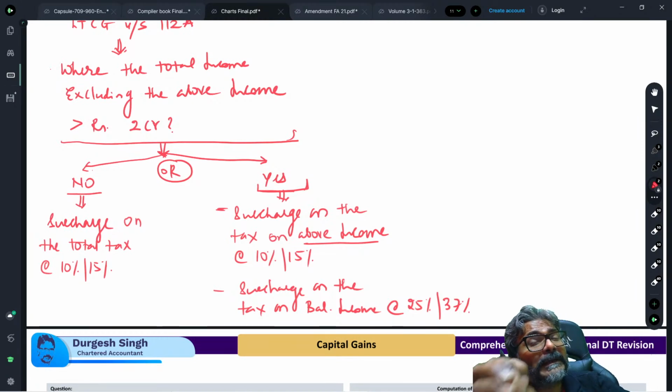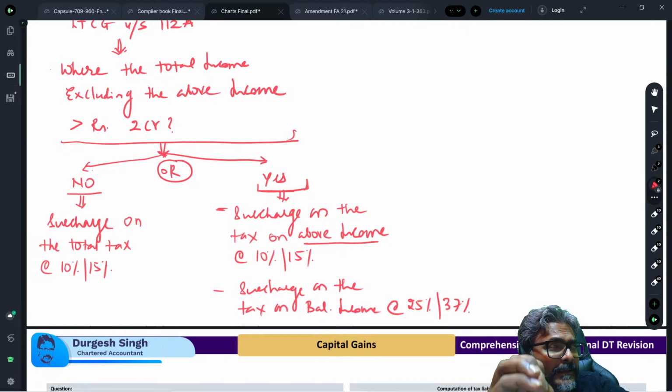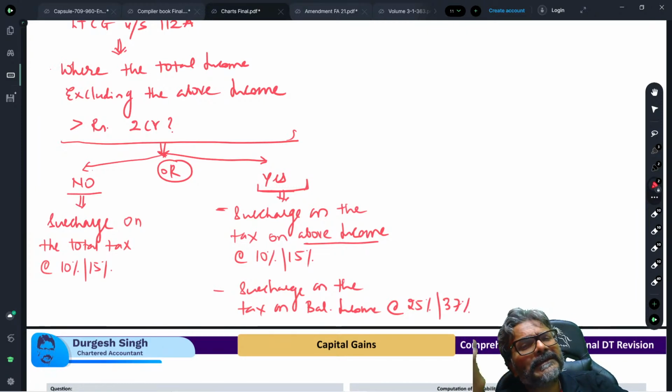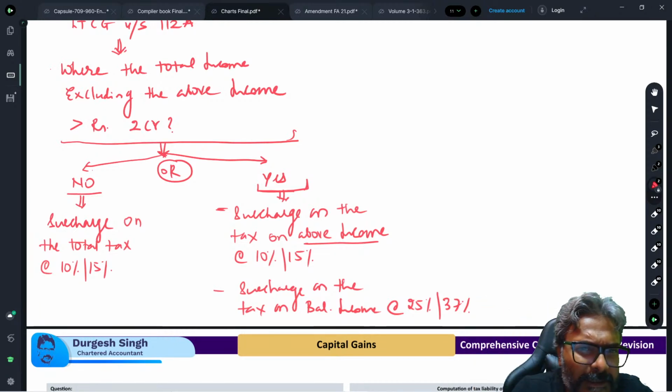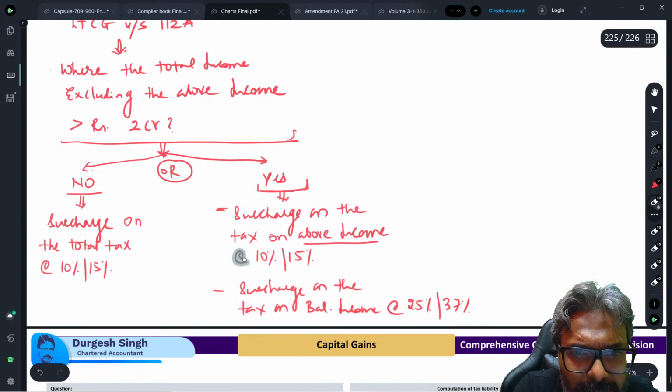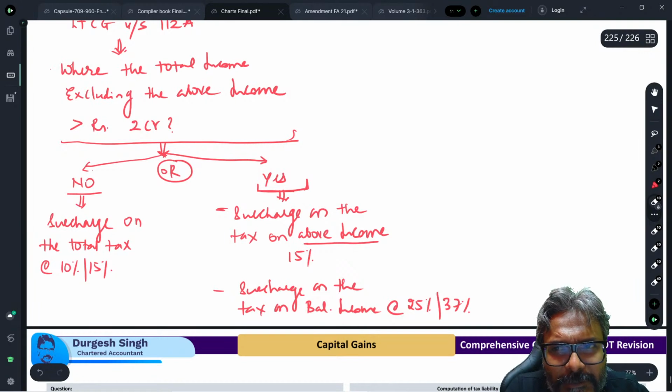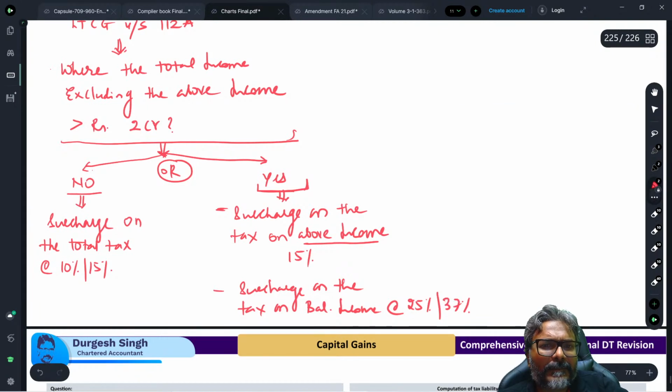Whereas if even after excluding the above two income, the total income still exceeds the threshold of 2 crores, then the surcharge, students, here at least you can write here, just a second, don't write 10%, write 15%, because already it is exceeding 2 crores, so write 15%. So the surcharge on the tax on the above income is at 15%. At 15%, fine, because already the total income is going more than 2 crores.